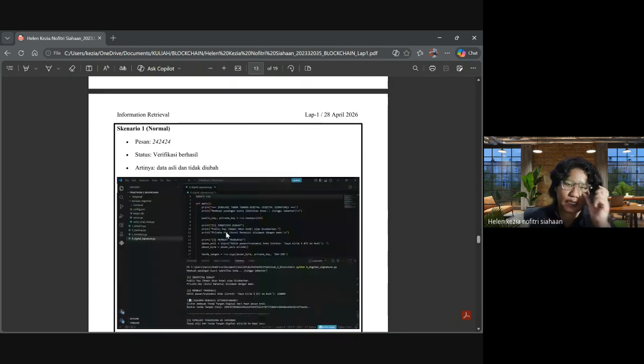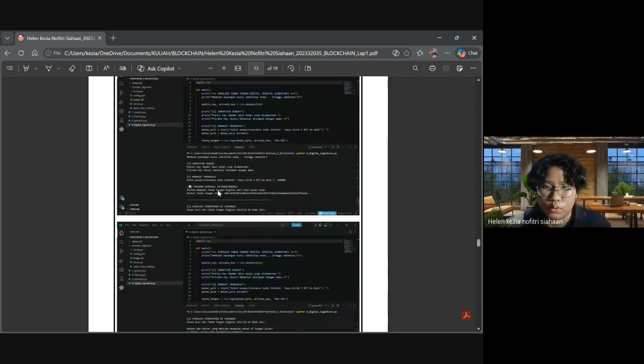When you say yes, it will be changed in the middle of the route. Like I already put in 242424, but in the middle I try to change it. It will become 24000.